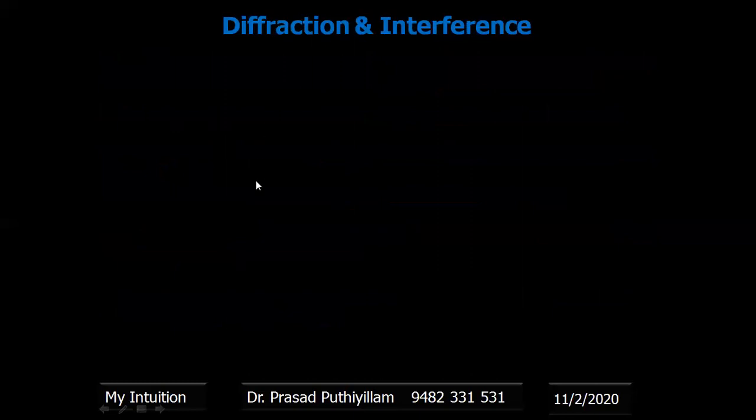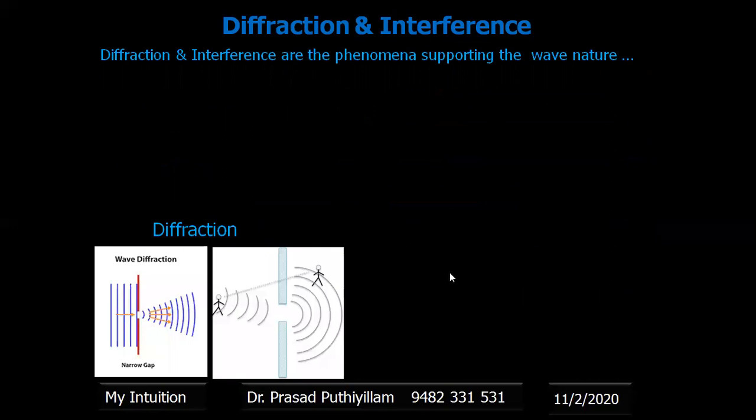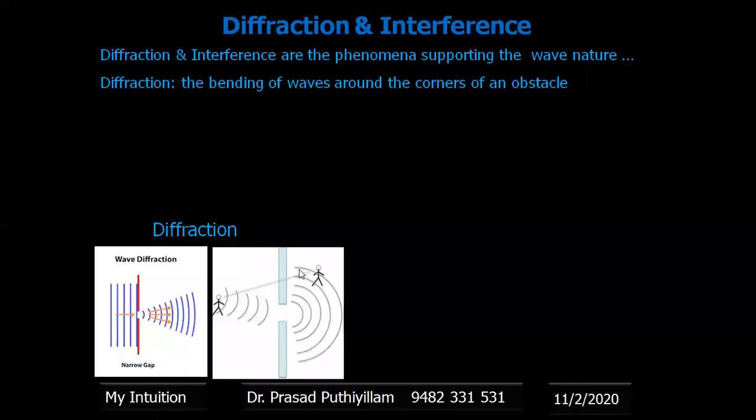The two terms which are connected to the wave nature of the electromagnetic spectrum are diffraction and interference, which support the wave nature. So diffraction is schematically represented here. Through a small orifice, there will be bending of the waves. We can say it is a bending of waves around the corners of an obstacle. If I take the example of sound waves, even if an obstacle is there, which we can see in the line of sight, still we can hear the sound. Sound waves can bend, and we can hear that. That particular property of waves is known as diffraction.